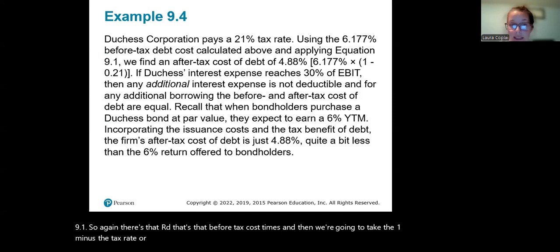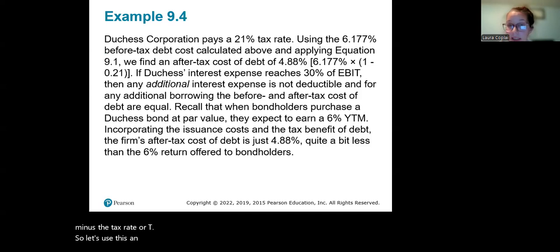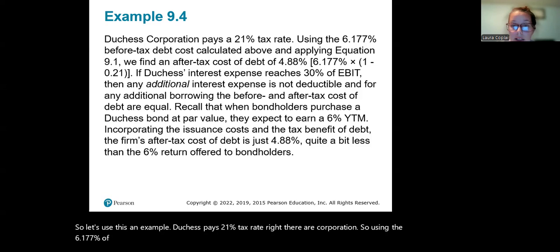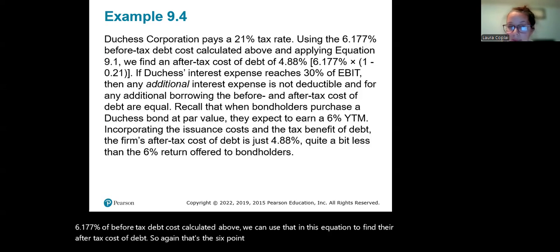So let's use this in an example. Duchess pays a 21% tax rate, right? They're a corporation. So using the 6.177% before-tax cost of debt calculated above, we can use that in this equation to find their after-tax cost of debt. So again, that's 6.177 times 1 minus 0.21, and we get 4.88%.